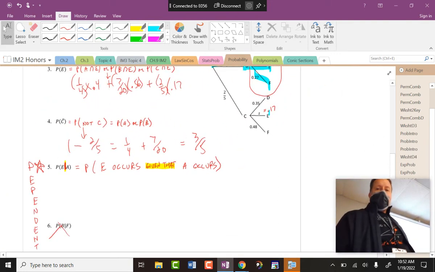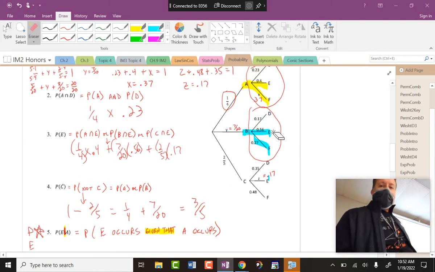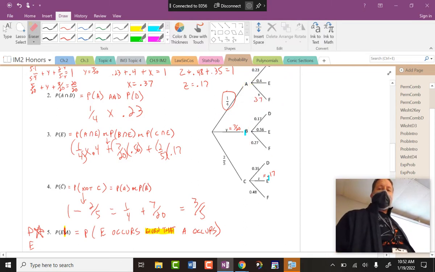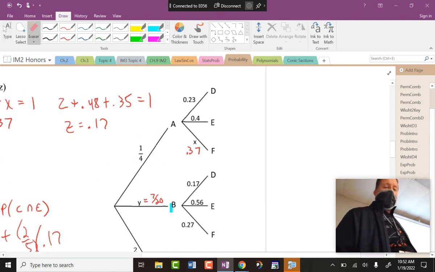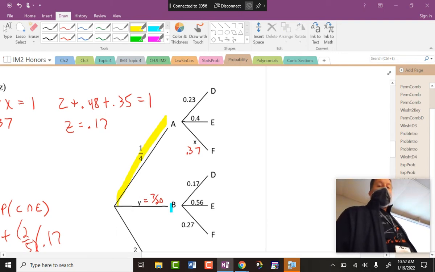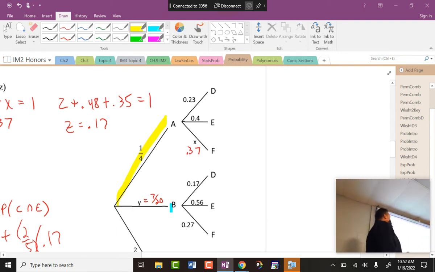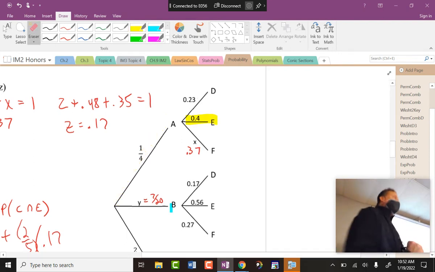So when I go to my tree up here, I've got to go ahead and erase these. All right, don't want to erase any of my givens or things that I found. There we go. Oh yeah, I don't want that circle anymore. We're assuming this has already happened. Okay, I don't need that circled anyway. So, given that A has already occurred, what's the probability E occurs? So we've already assumed that that has occurred.